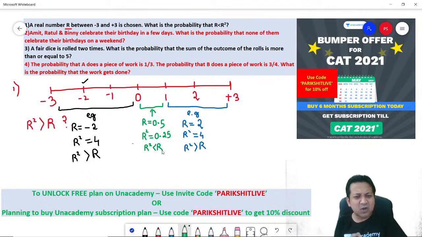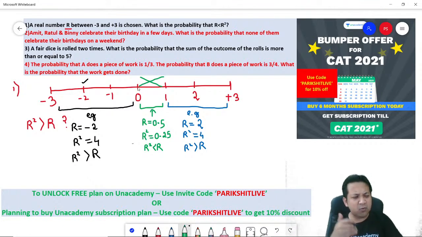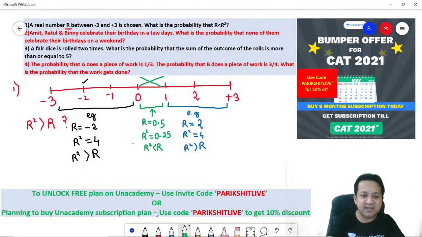Question is not this. Question is r square should be greater than r. Oh, it means in the range between 0 to 1, it doesn't satisfy. Everywhere else, for obvious reasons, r square will be greater than r. So here it is greater, here greater, here greater, here greater, and here greater.